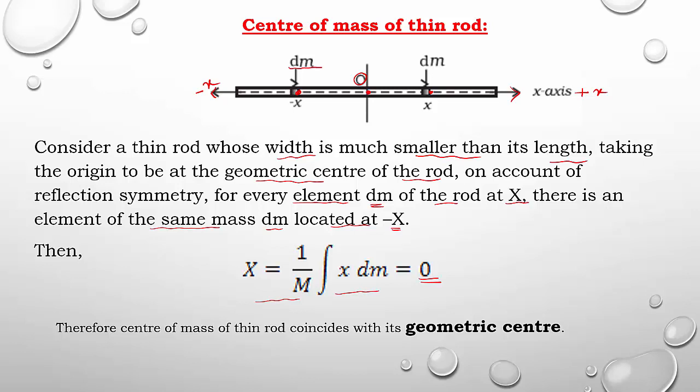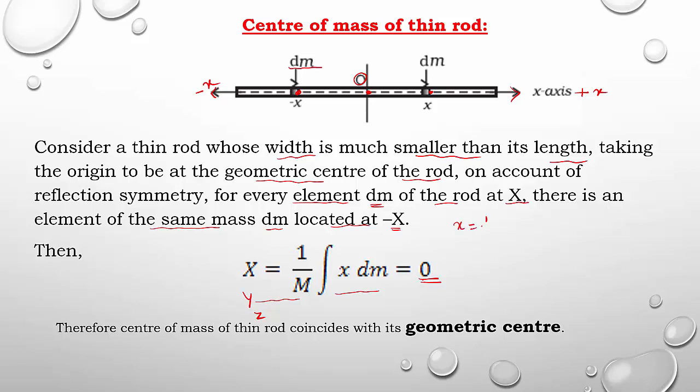Why is it equal to 0? Either you can consider the y-axis or z-axis, but it is equal to 0 because it is at the origin. Origin means it is equivalent to 0, because the center of mass is coinciding exactly with the geometric center. Geometric center means origin, and origin we generally consider as 0.